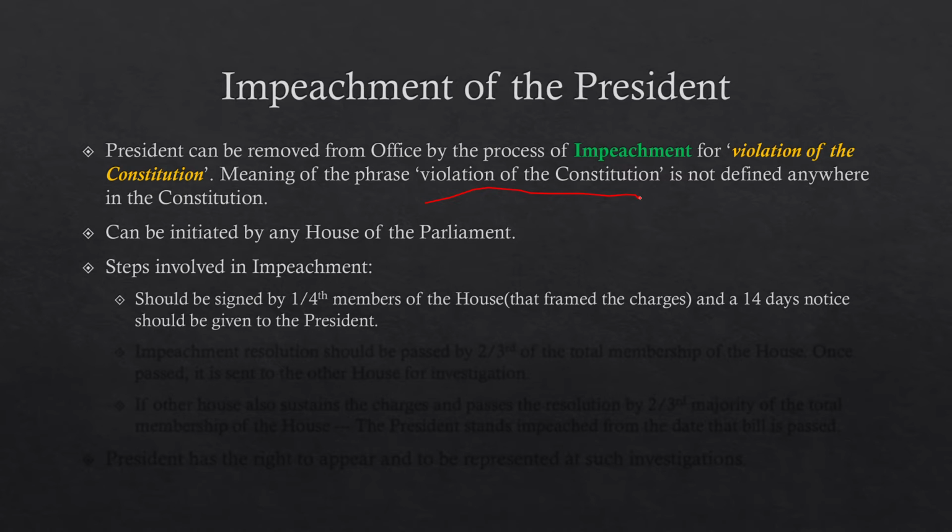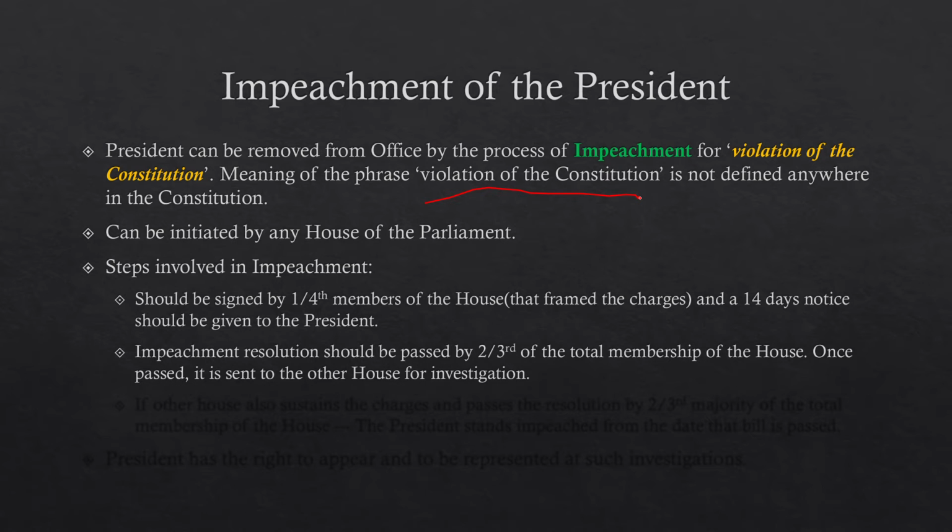The resolution that the House of the Parliament would be bringing in should be signed by one-fourth of the members of the House, and a 14 days notice period should be given to the President. The impeachment resolution then has to be passed by two-thirds of the total membership of the House. And once it is passed, it is sent to the other house for the investigation.